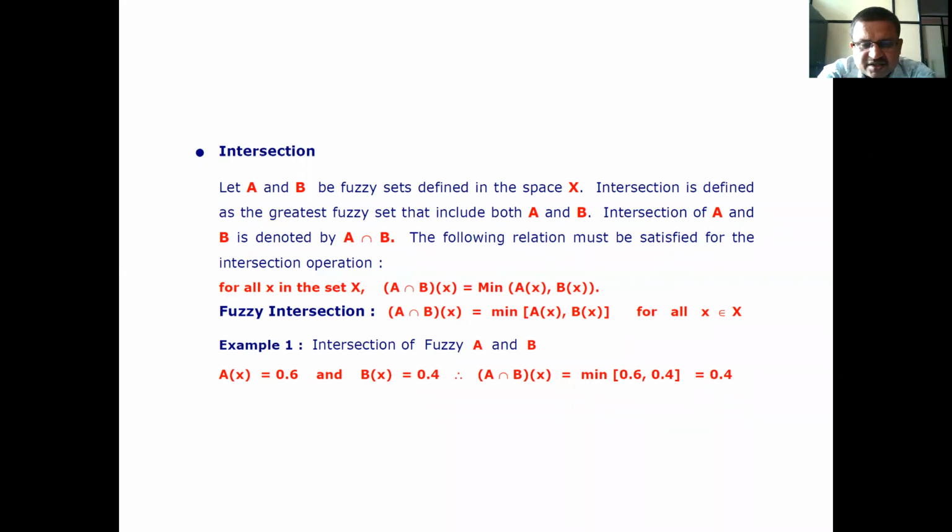Then fuzzy intersection A intersection B of x is equal to min of A(x), B(x) for all x belonging to capital X.